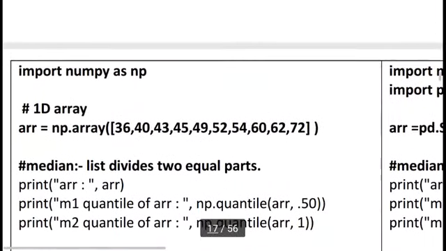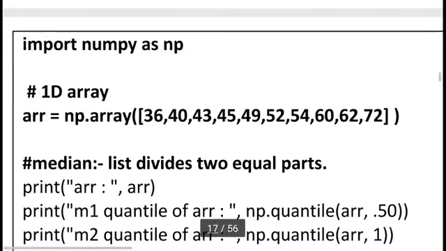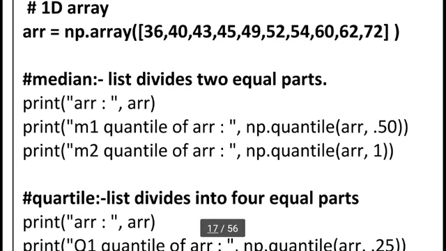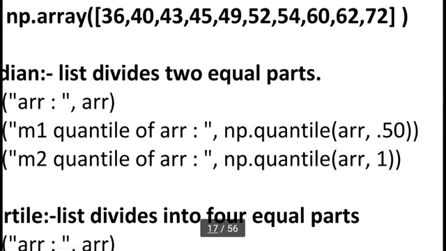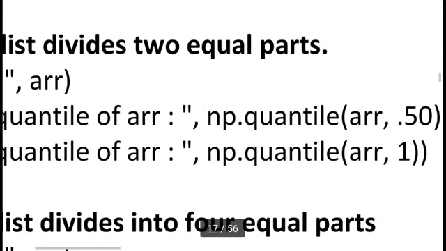Here I am using import numpy as np, and I stored several values, 36, 40, 40 and so on, in an array, and I display it. First I want to calculate the median. Median means dividing the list into two equal parts. So we print the array. The function is np.quantile, always keep in mind np.quantile.